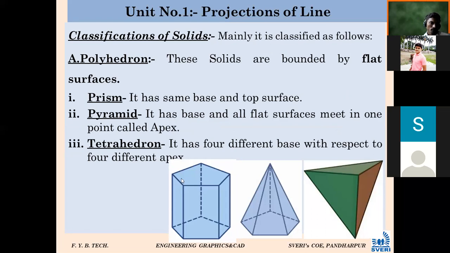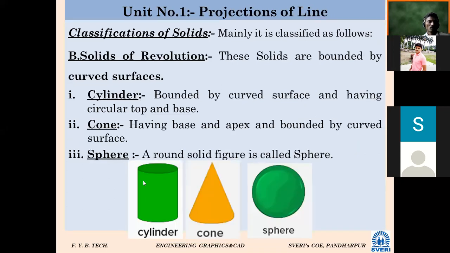Pyramid has a base and all flat surfaces meeting in one point. Tetrahedron has 4 different bases with respect to 4 different apexes. Next one is solids of revolution bounded by curved surface: cylinder, cone, and sphere.